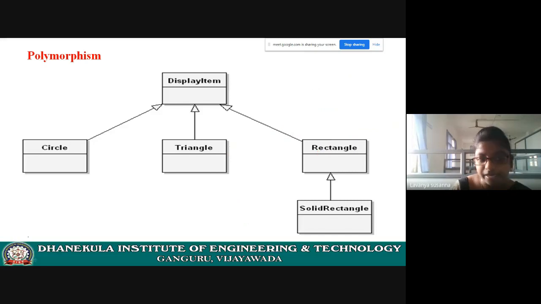Once again, see the PPT. Exhibiting many forms. Here, the draw method will draw a circle. Here, the draw method will draw a triangle. Here, the draw method will draw a rectangle. Okay, same method but exhibiting different behaviors. I hope you understood. Now let us see multiple inheritance.